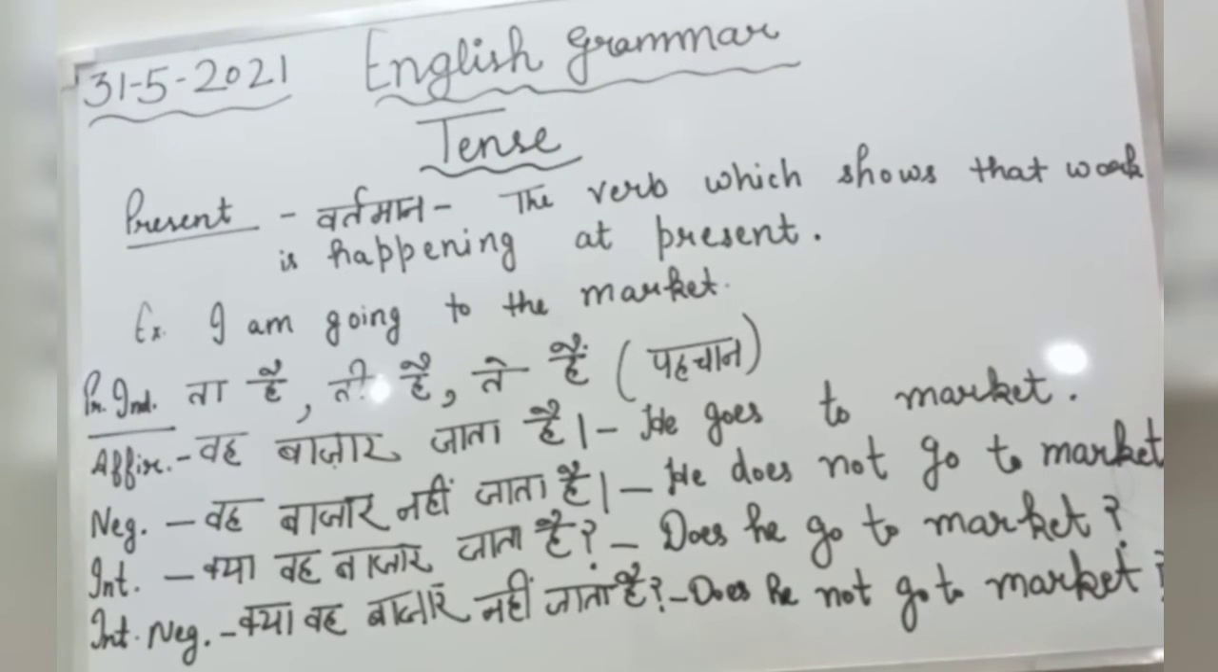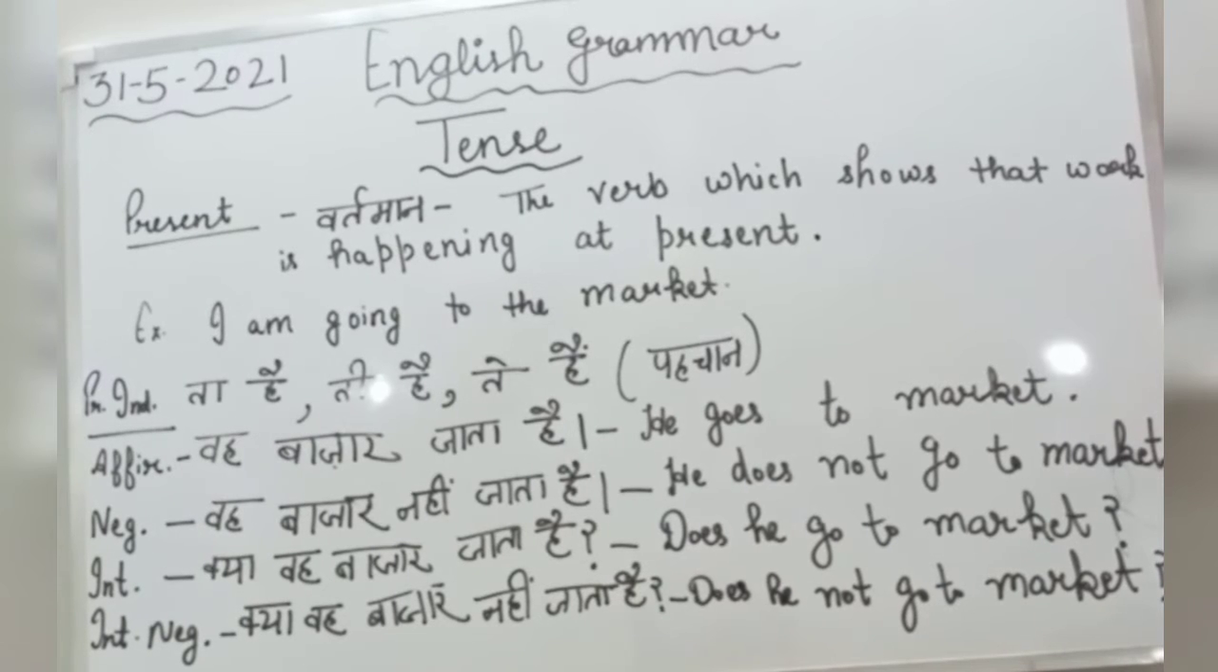Present tense shows that the work is happening at the present time. Like I am going to the market. मैं मार्केट जा रहा हूँ, मैं बाजार जा रहा हूँ. It shows that work is happening at the present time and it is going on. There are four parts of present tense: present indefinite, present continuous, present perfect and present perfect continuous. Today we are going to start, we are doing only present indefinite tense.